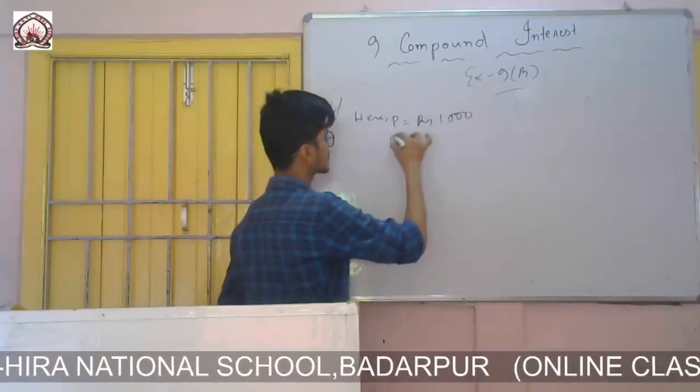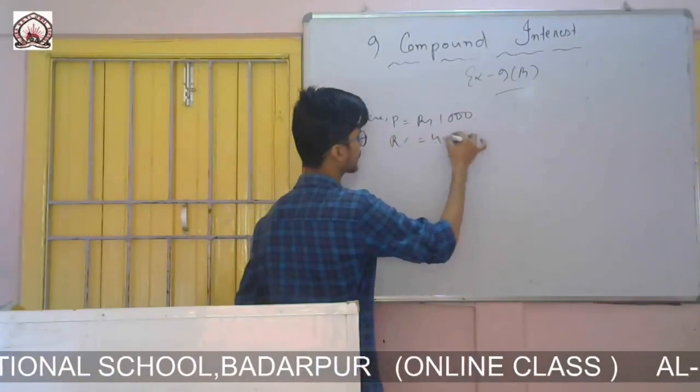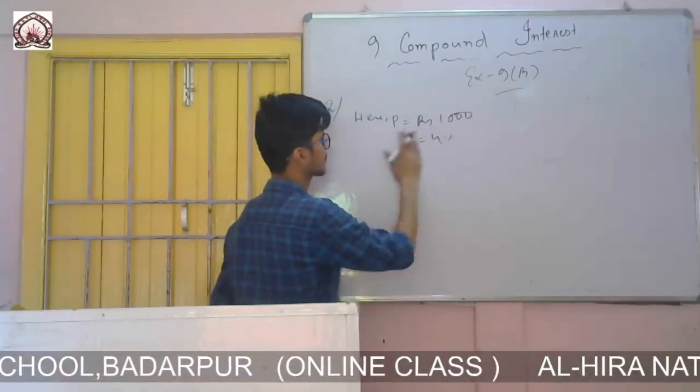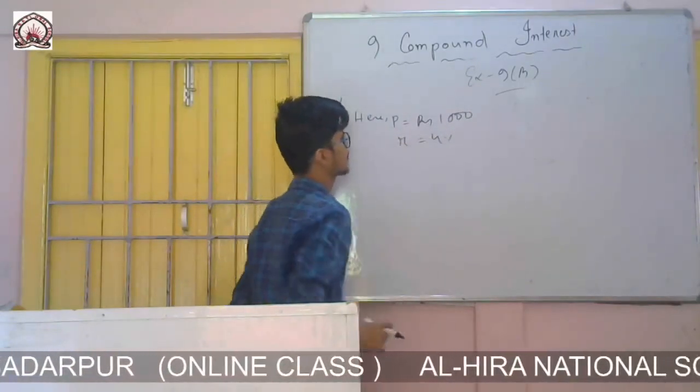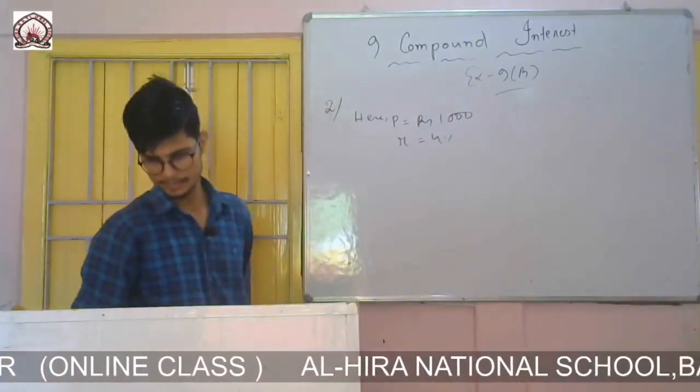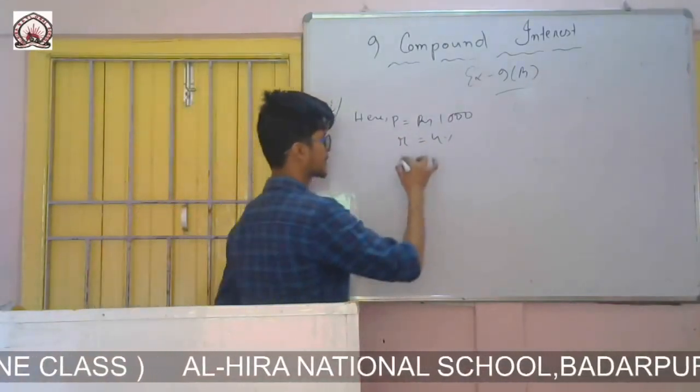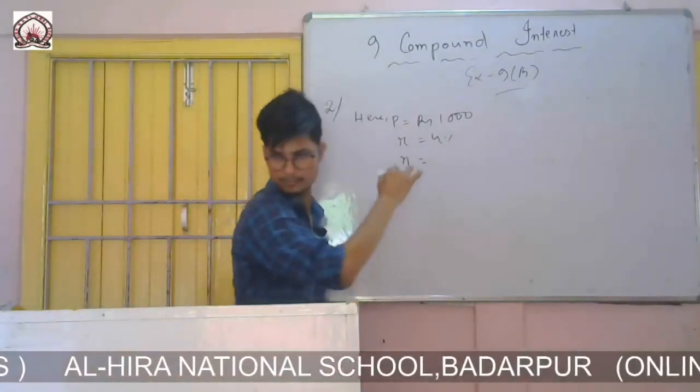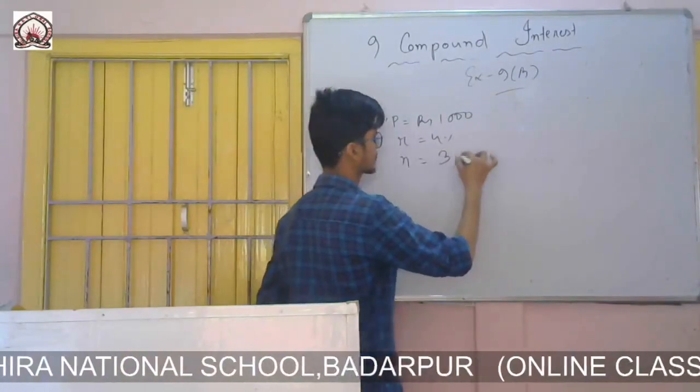Rate of interest is given 4%, so write directly rate equals 4%, and time, that is n, equals number of years, is 3 years.